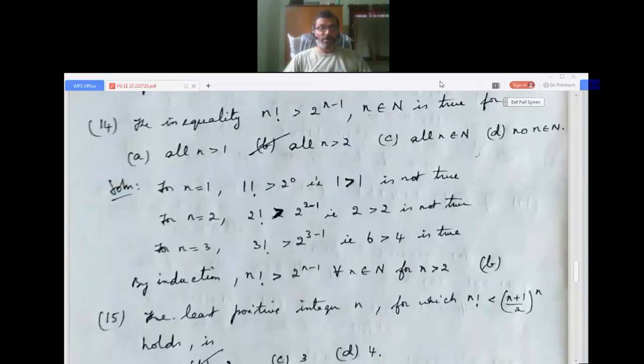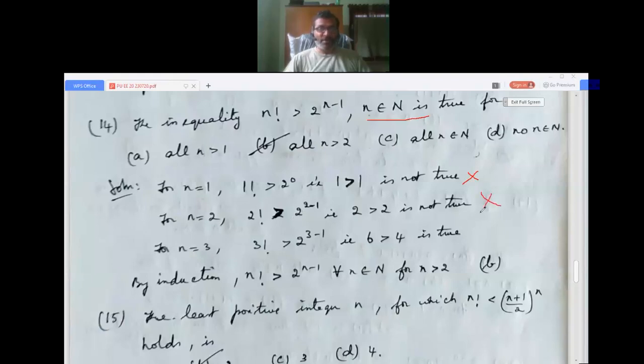Question number 14: the inequality n factorial greater than 2 power n minus 1, n is a natural number, is true for: first option, all n greater than 1; second option, n greater than 2; third option, n belongs to N; fourth option, no n belongs to N. For n equals 1 I will get 1 factorial greater than 2 power 0, that is 1 greater than 1, not true. Then for n equals 2 I will get 2 factorial greater than 2, 2 factorial is 2, 2 greater than 2, not true again.